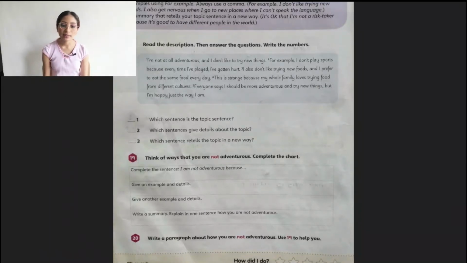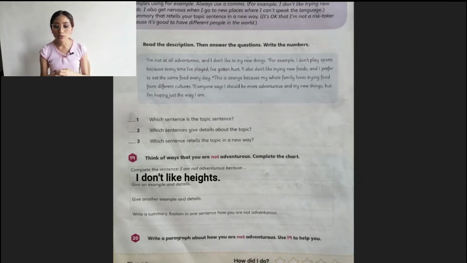Activity 19 says, think of ways that you are not adventurous. Complete the chart. Okay, in this case, you might think about something that you are not adventurous about. For example, complete the sentence. They are helping you and you need to complete. I'm not adventurous because I don't like hikes. Give an example and details.